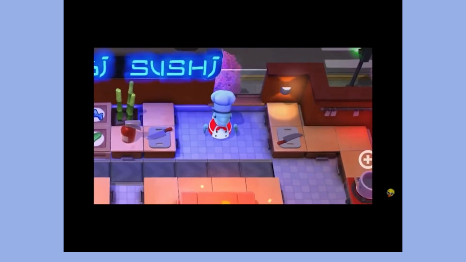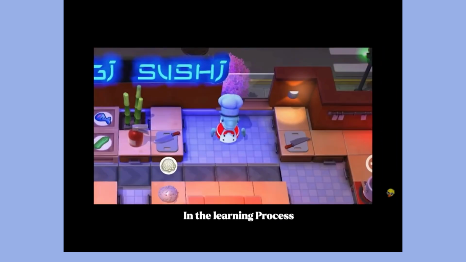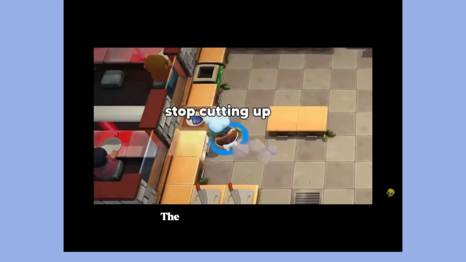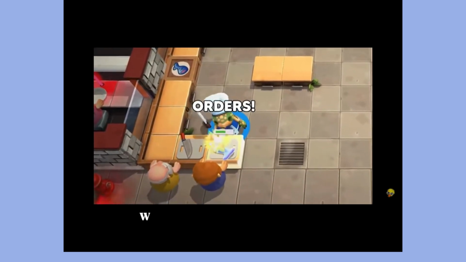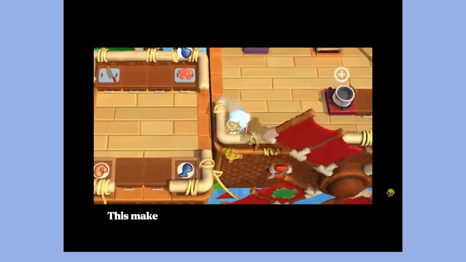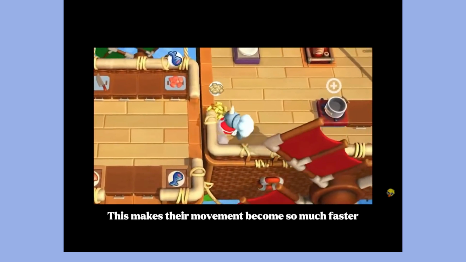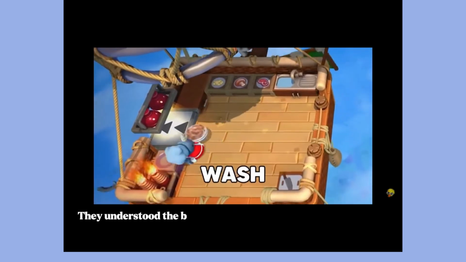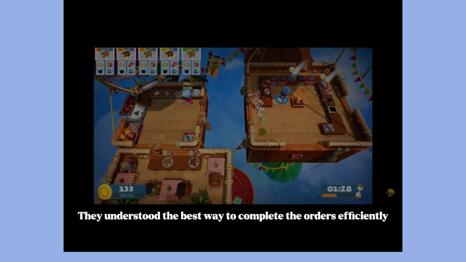In the learning process, they repeated the game so many times to learn better strategies. They started dividing tasks where one person cuts the ingredients while the other person cooks. This made their movements so much faster and more organized. By learning from mistakes, they understood the best way to complete the orders efficiently.